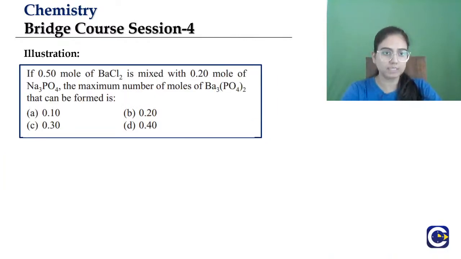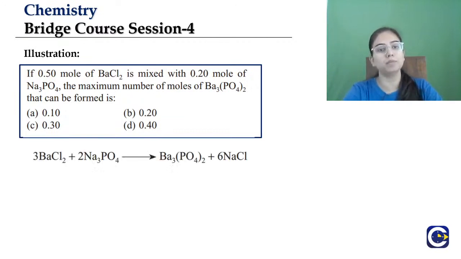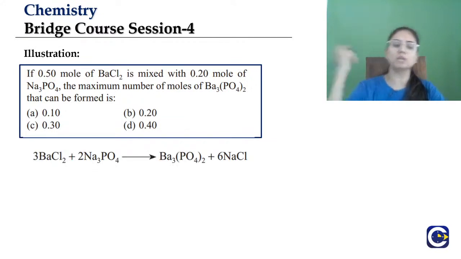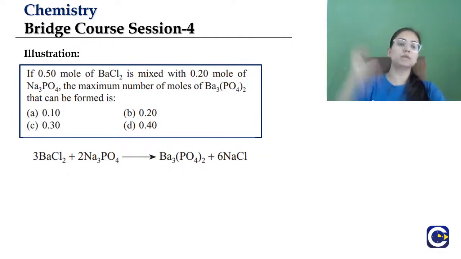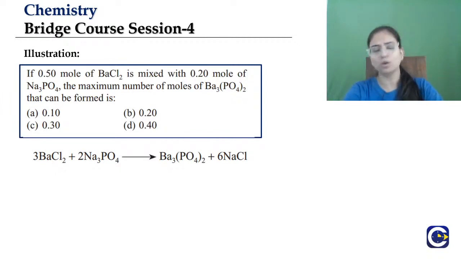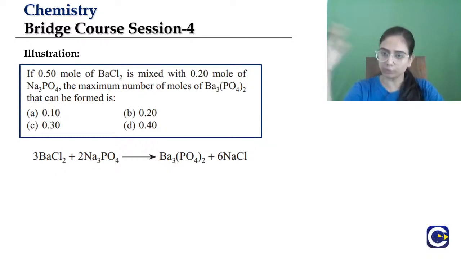The question is: 0.50 mole of barium chloride is mixed with 0.20 mole of sodium phosphate. What is the maximum number of moles of barium phosphate that can be formed? Here we have been given number of moles and you have the reaction also in front of you. Try to solve this question in terms of moles now, because for calculation of the ratio, no matter if moles or mass is given, you have to divide.